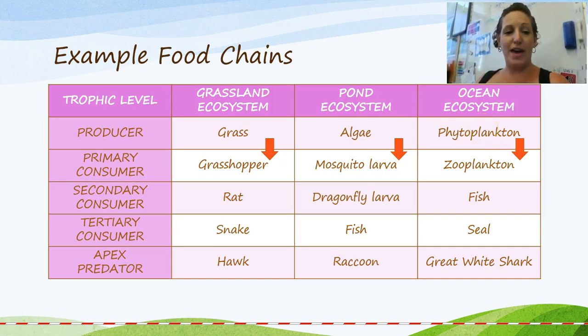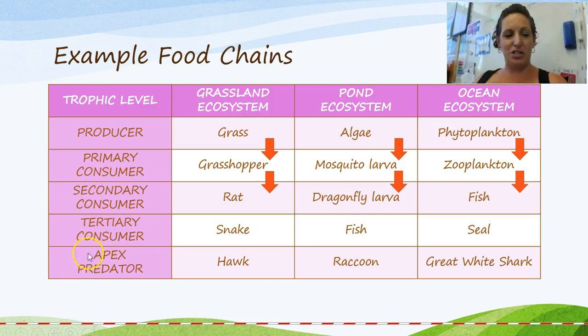Following that, we then have the secondary consumers. So these are the animals that eat the primary consumers. The rat eats the grasshopper. The dragonfly larvae eats the mosquito larvae. The fish eats the zooplankton.